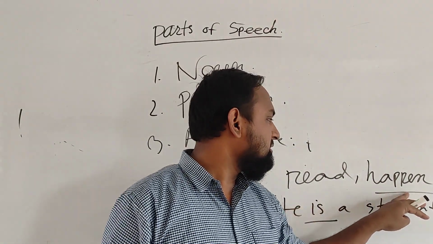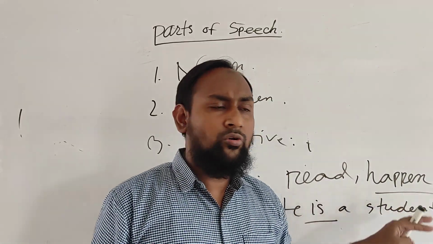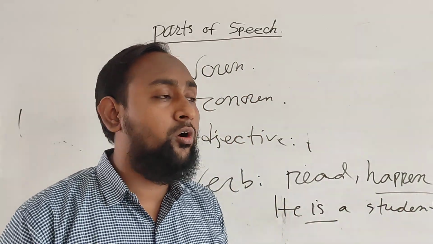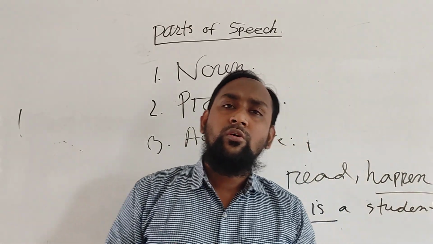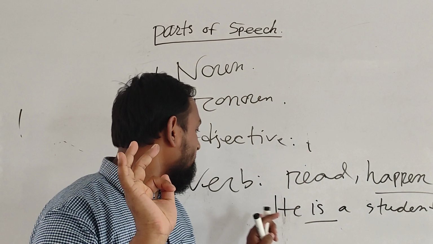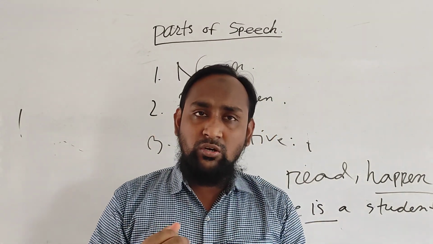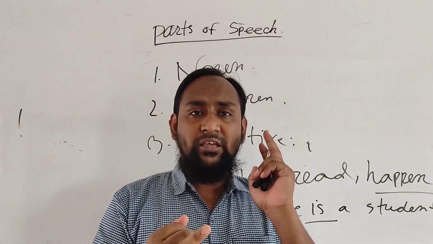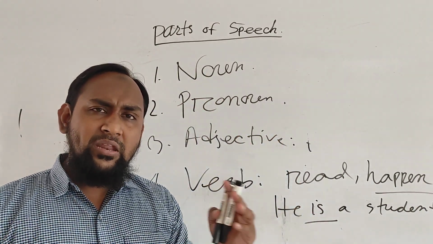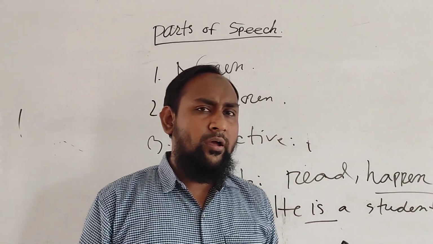This is the event. This is the state. This is called the state verb. So we have to keep in mind that verb indicates the action, verb indicates the event, and verb indicates the state. Clear? And there are many kinds of verb.